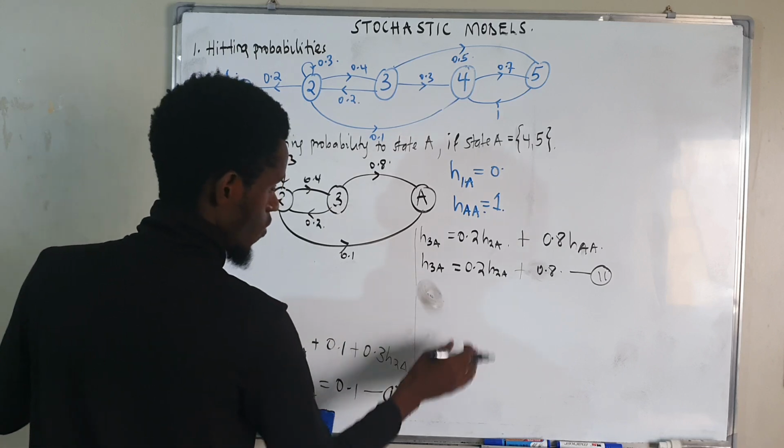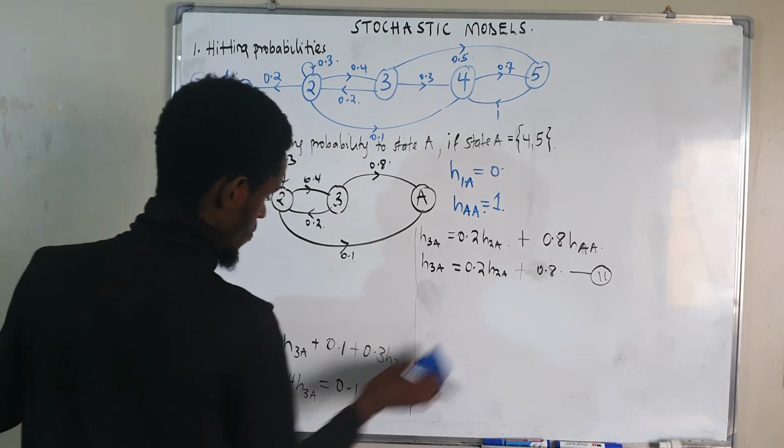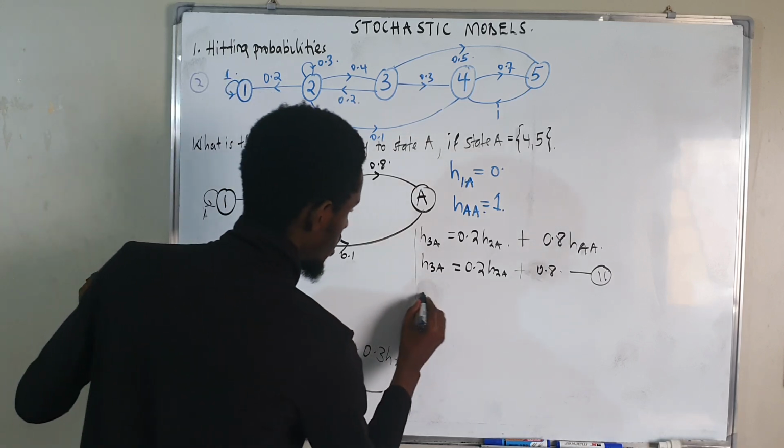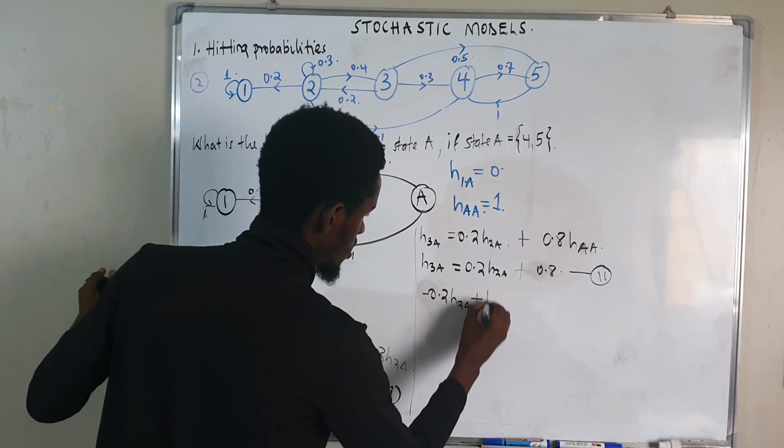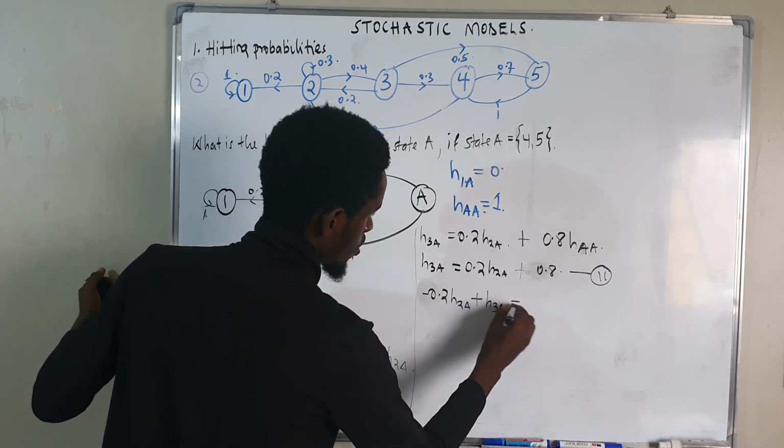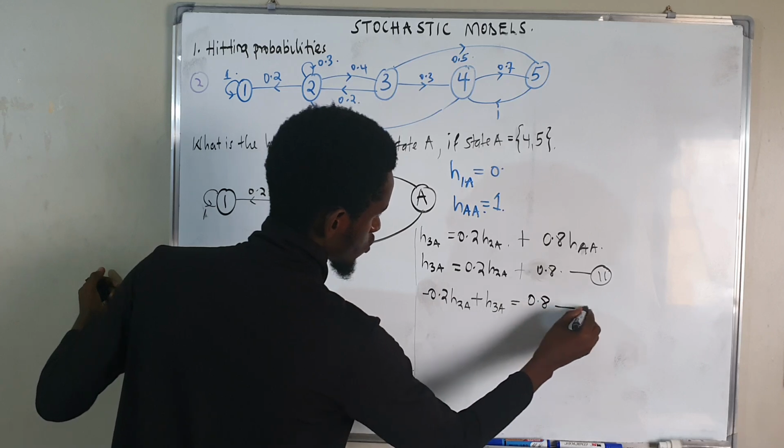Let me put them in order for us to solve them using a calculator. This is negative 0.2 H2A plus H3A equals 0.8, equation 2.